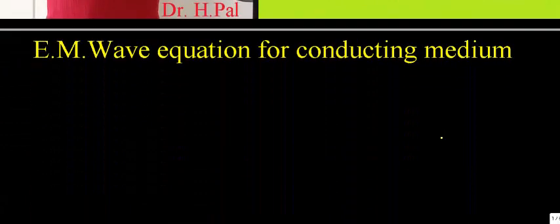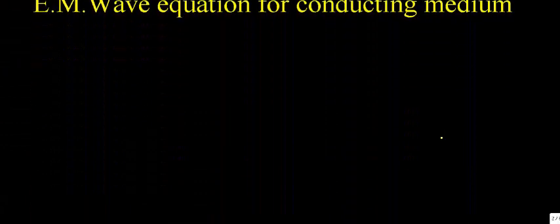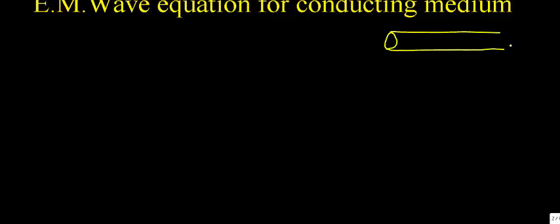In order to derive the electromagnetic wave equation for conducting medium, first let us suppose we have some conducting material, a conducting wire, and this wire has certain finite values of mu, the permeability, epsilon, the permittivity, and sigma, the conductivity, because it is a conducting wire.